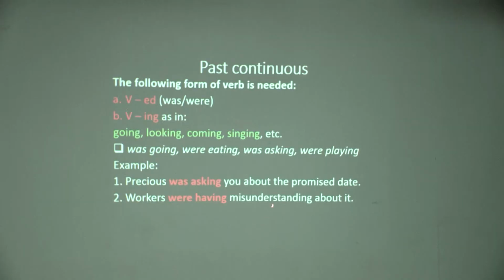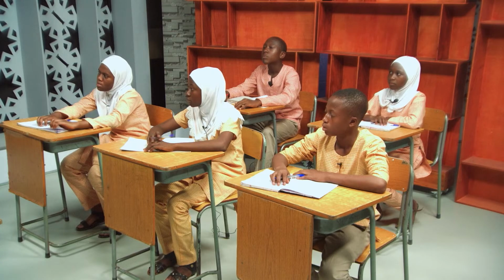We also have words that end in ing. Such words you should always be careful. Not every word ending in ing is a verb. We have words that end in ing but are never verbs, but nouns. So we are saying workers were having. Misunderstanding here is not a verb. Do you understand me? Yes. Good. But we shall explore more about that later on.